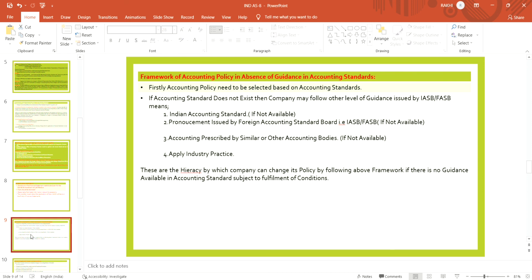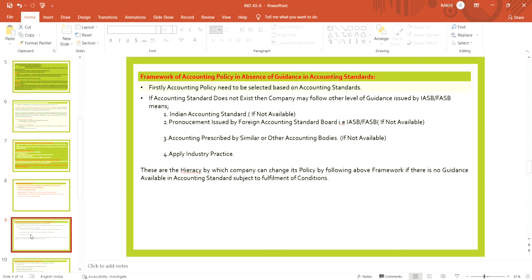If the guidance is also not available there, the company will check the accounting prescribed by similar or other accounting boards. If that is also not applicable, then the company will apply industry practice.